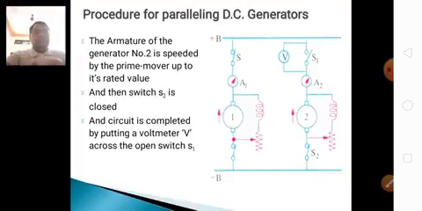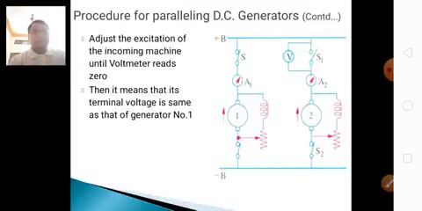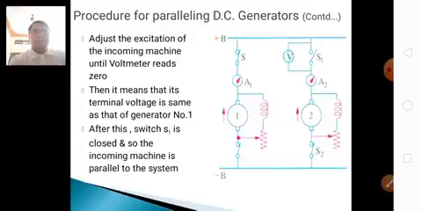When the switch is open, no current flows, and the voltage across switch S1 is 0. This means the terminal voltage is the same as that of generator number 1. After this, switch S1 is closed, and the incoming machine is in parallel with the system.